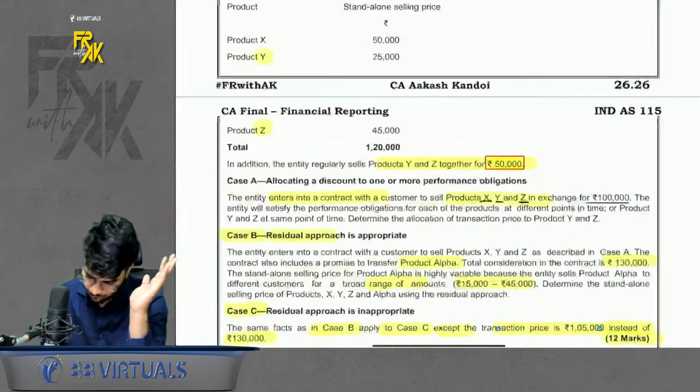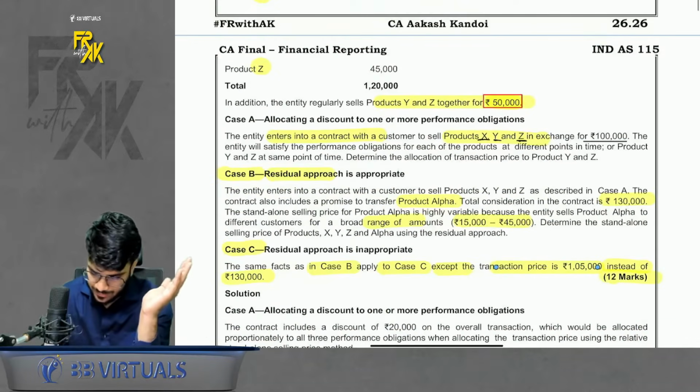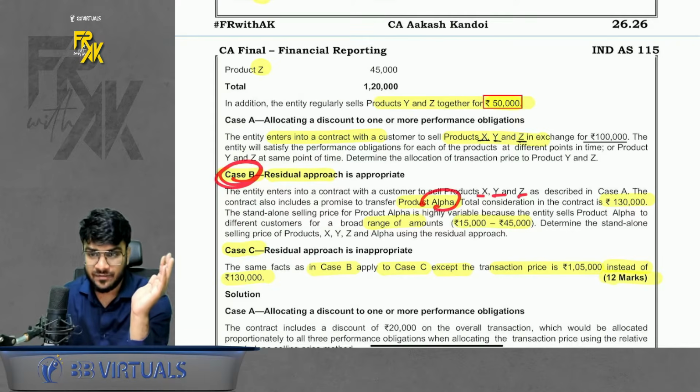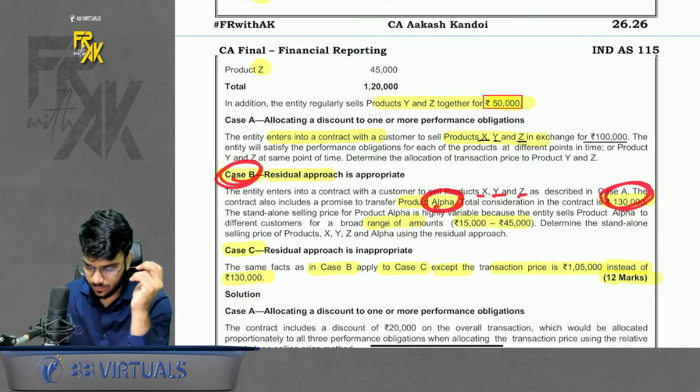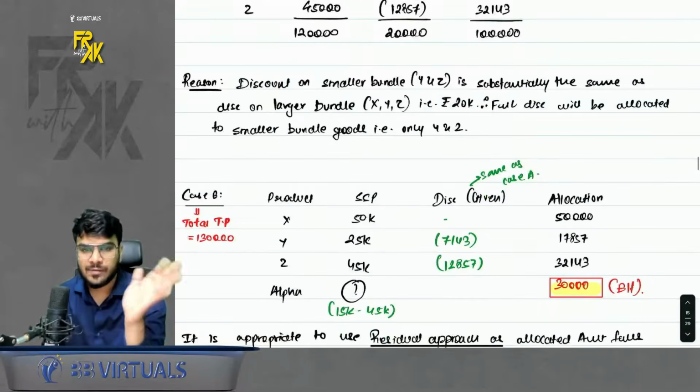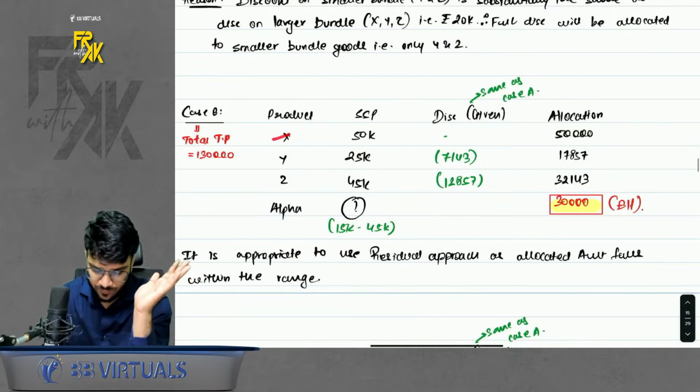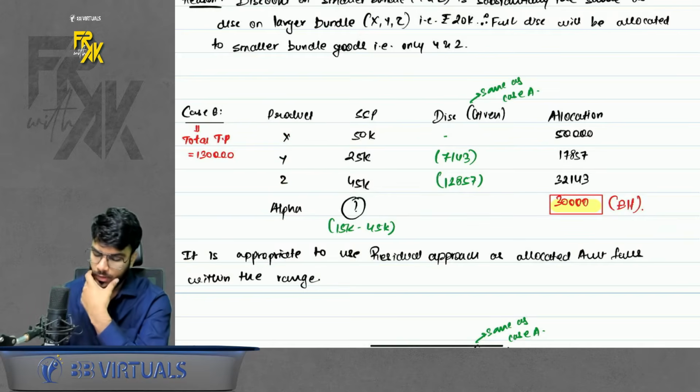Simple. Case B. It says along with XYZ, we also sell alpha, but we sell for 1,30,000. Okay. And range of alpha is given. How to calculate the value of alpha? It is simple. See, you have the data of first 3 products.